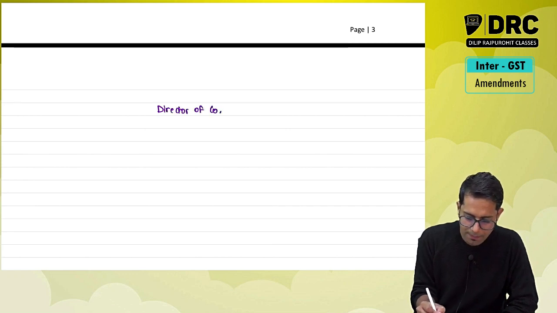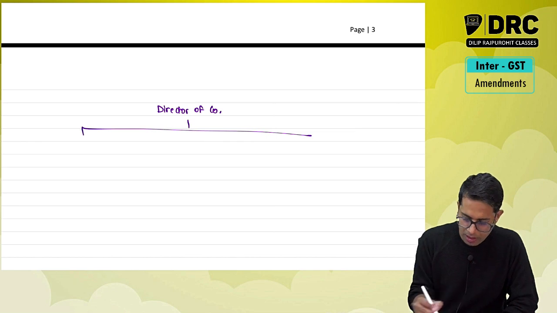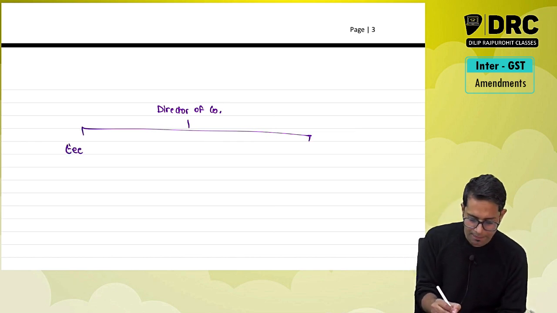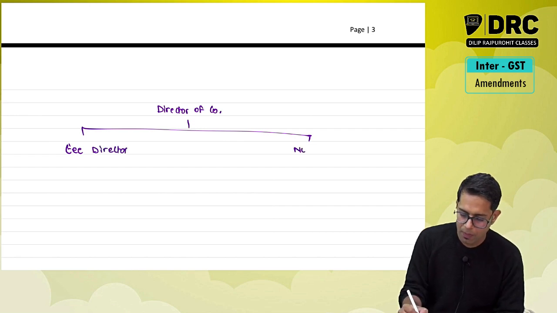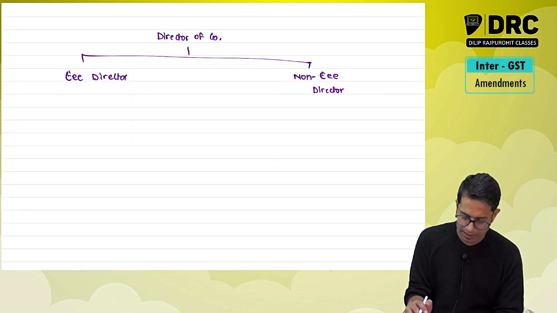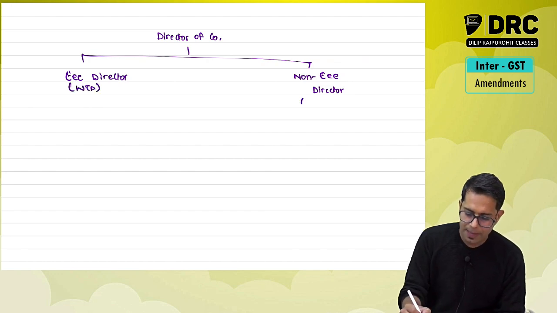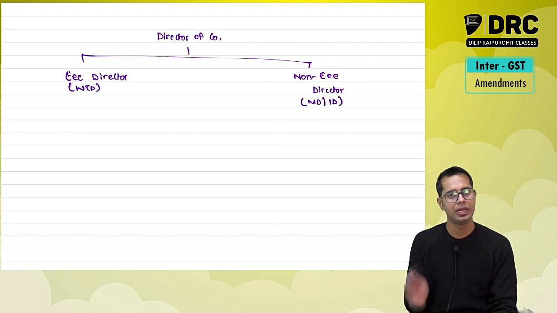Director of company. The company may have two types of director. One is an employee director. Another one is a non-employee director. Example of employee director, say whole-time director. Example of non-employee director, say managing director or independent director.